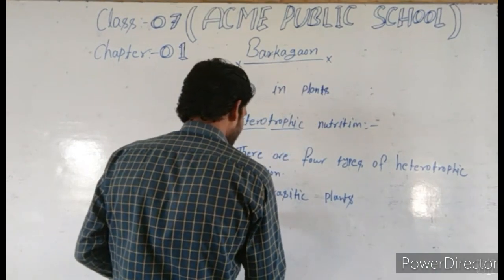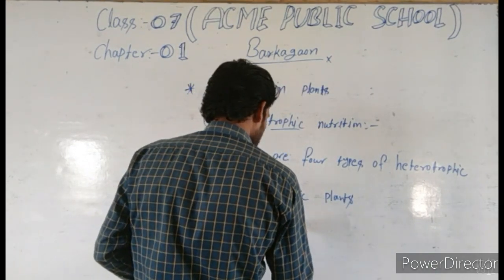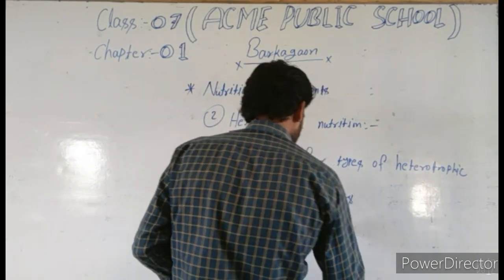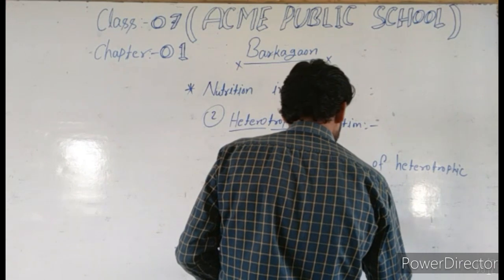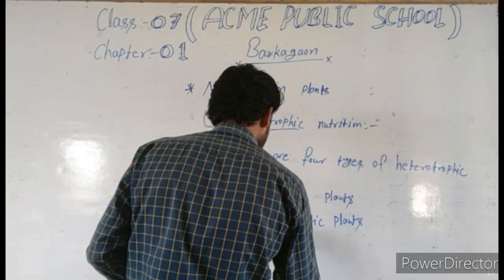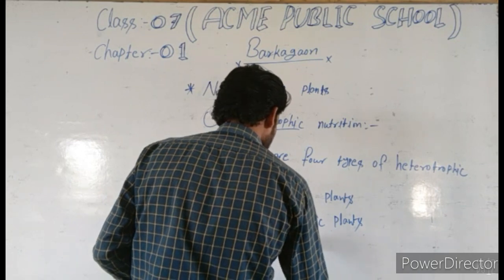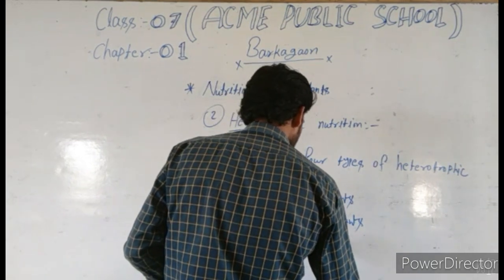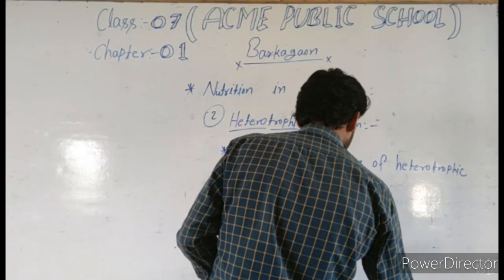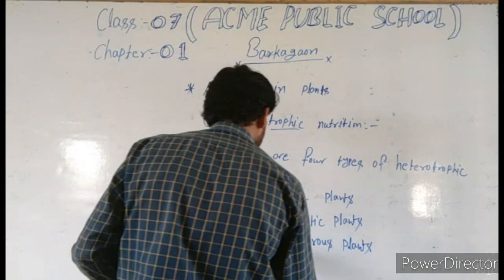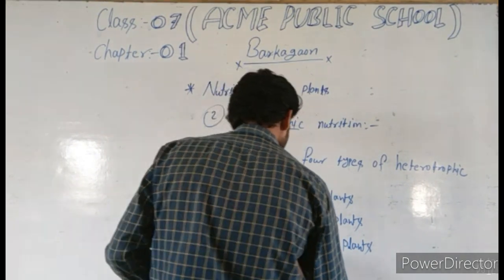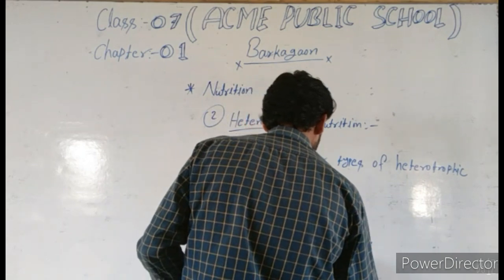Second is saprophytic plants, third is insectivore plants, and fourth is symbiotic plants.